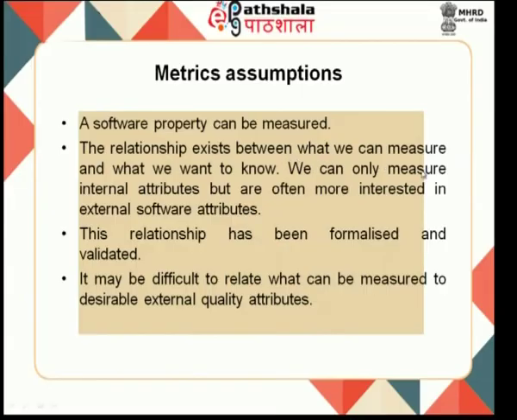If a program consumes 1000 lines of code and produces some output, the same output is produced by some other program which is of 50 lines of code. This 50 lines of code may be better, and running time also you have to see. If the program which is 100 lines of code or 50 lines of code has less amount of running time, that should be taken. So, software properties should be measured. There is a relationship between what is measured and what you are interested in, what attributes you are using. There are two types of attributes.